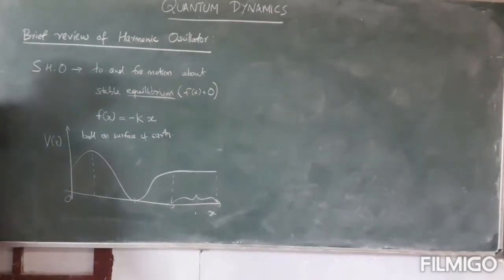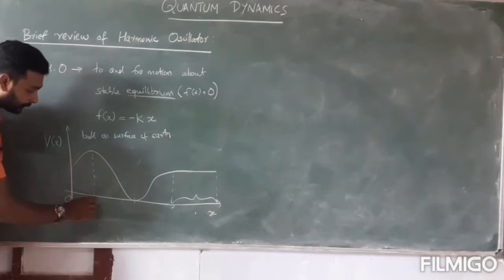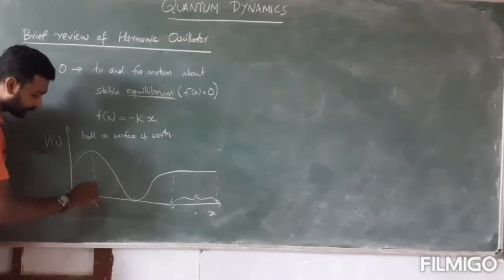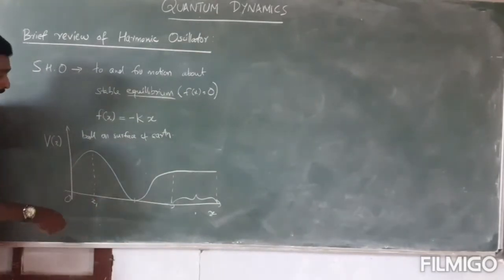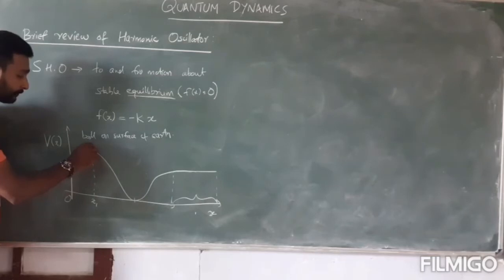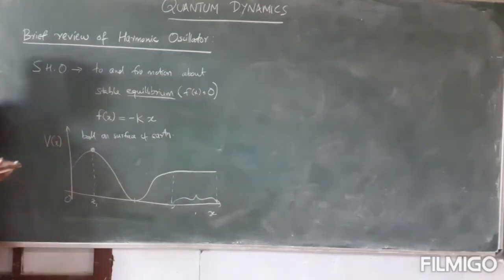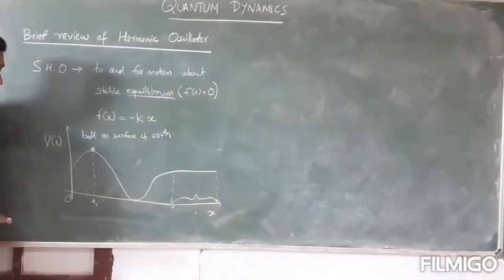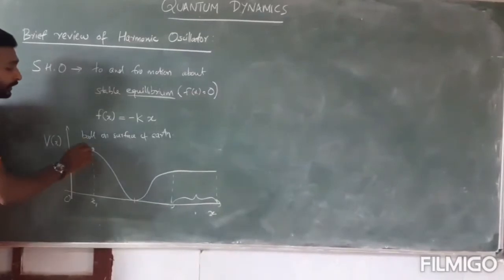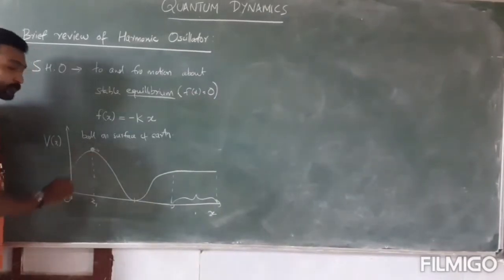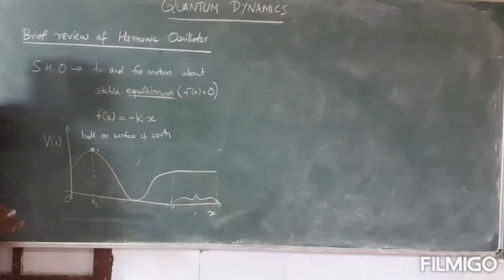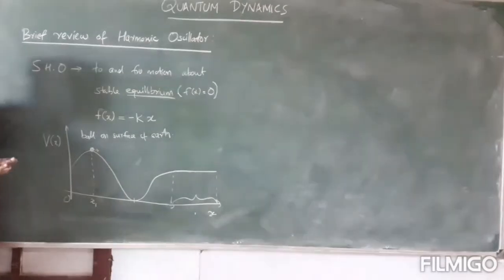Now, if you look at this point, I will denote it by the symbol x1. The x1 point is an equilibrium point, but it is not a stable equilibrium. Because if the ball is kept here, it will not experience any force at all, it will remain there forever. But if you displace it slightly from its equilibrium position, it cannot come back; it will go away forever from that point.